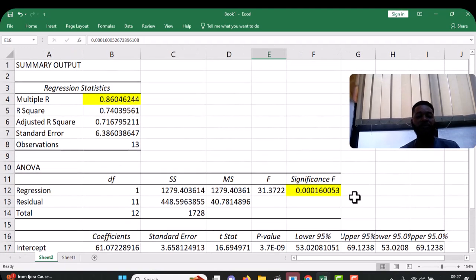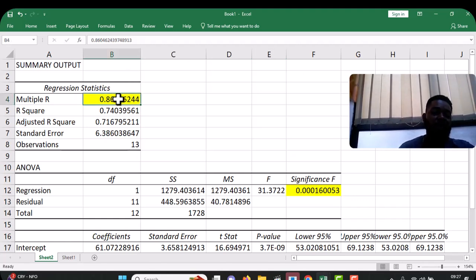Now the multiple R is the value of our correlation, and it is expressed as a percentage. So this is 0.86. So this means 0.86 times 100. This shows that it is 86%. Now correlation value is from 0 to 1.